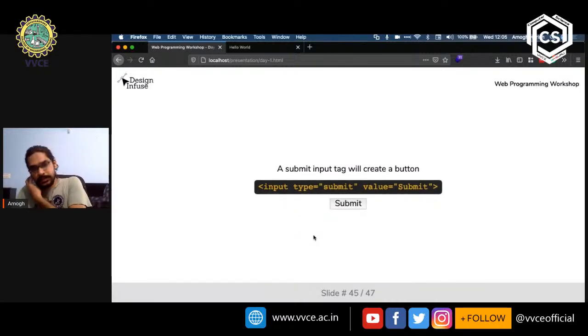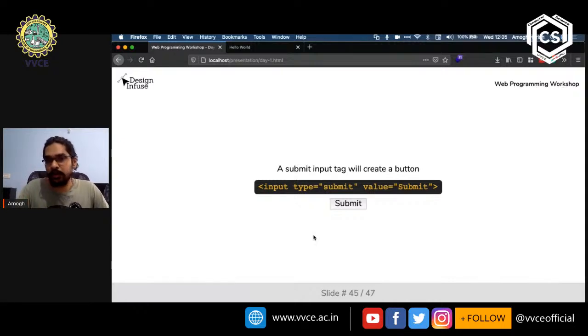Now, one other input type that we have is called submit. This will basically create a button, and upon clicking this button, it will submit the form to the server, and the server will process the information and show a particular result on that page.